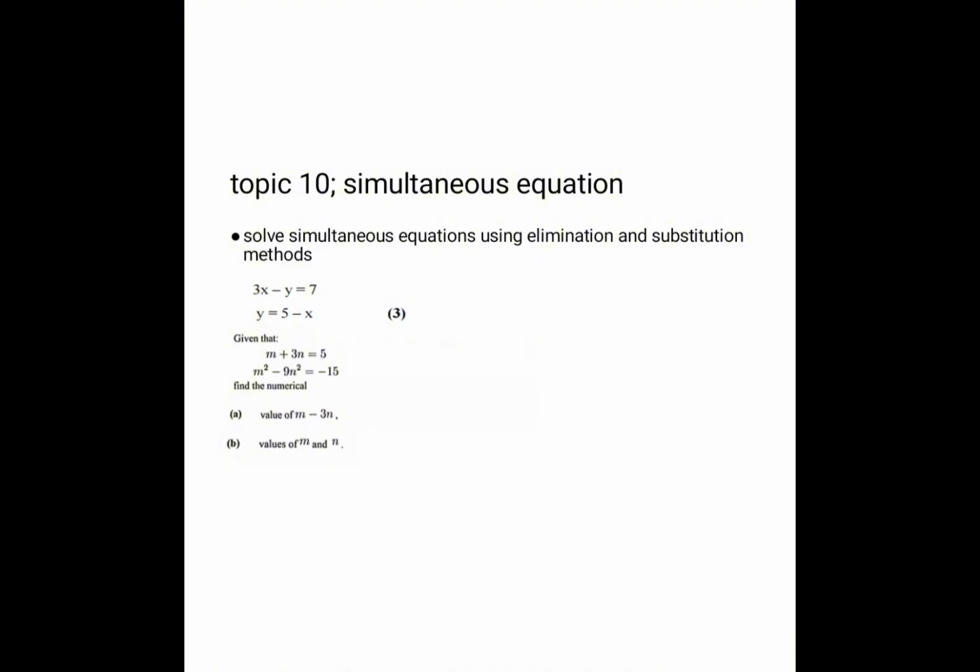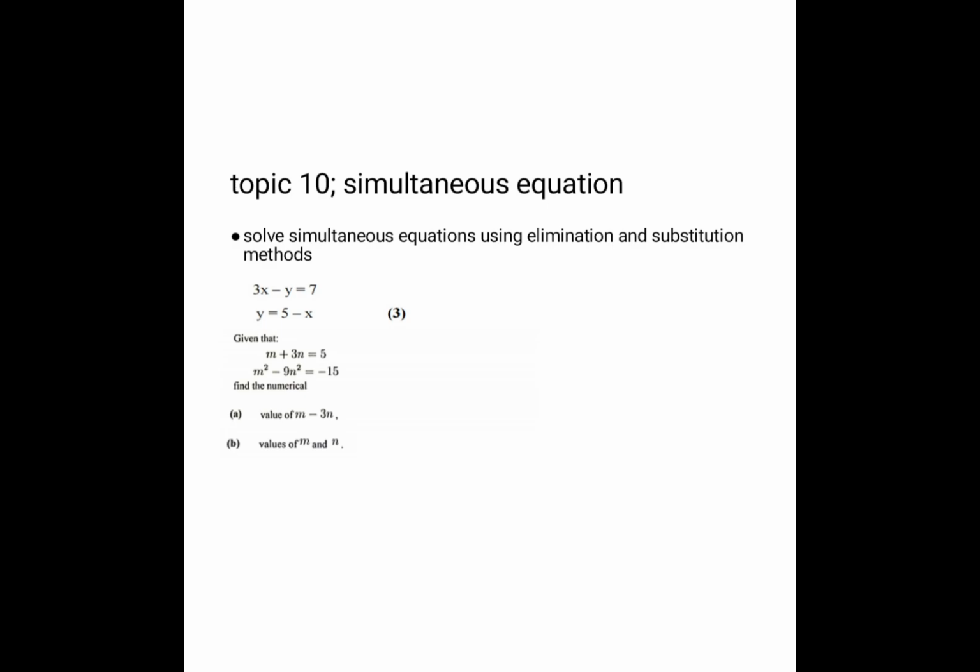Y is equal to 5 minus x. You just need to rearrange so that the x's are in one column, the y's are in one column, the 7 and 5 in one column, and then you solve. And then you can be asked a simultaneous equation in that way.